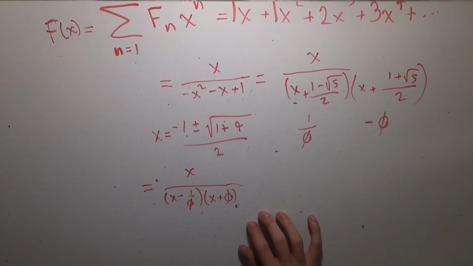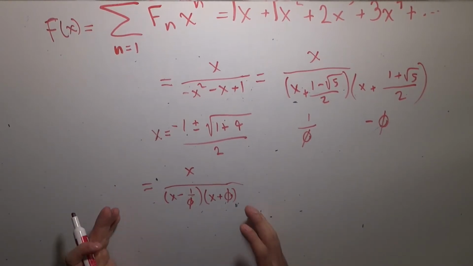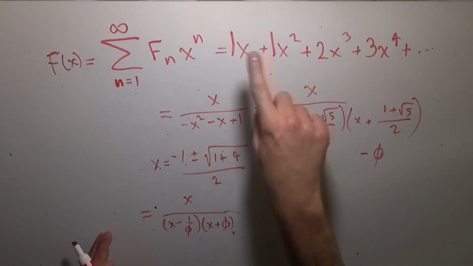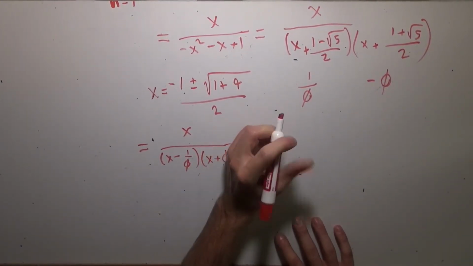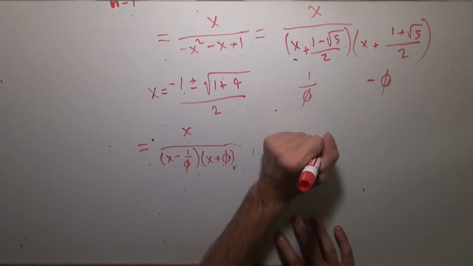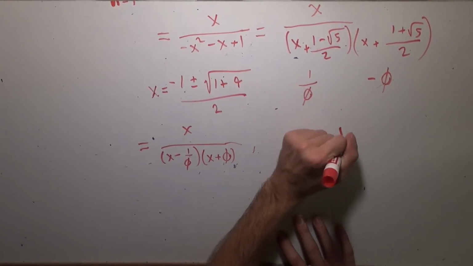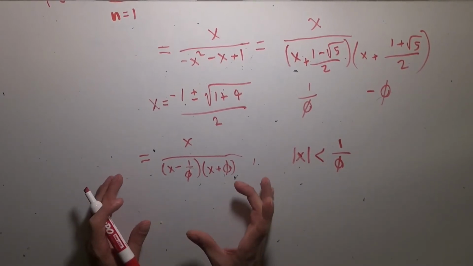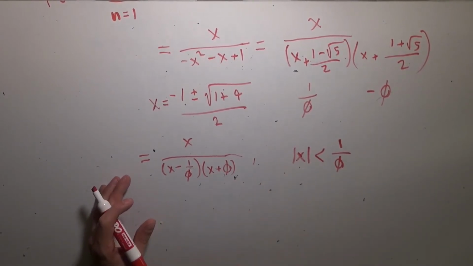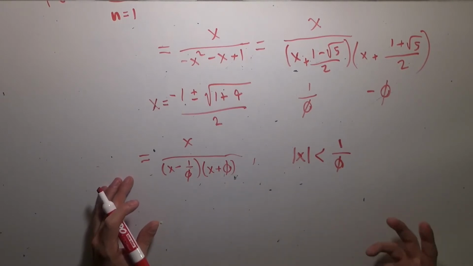The thing about that is that because this is going to be centered at the origin, there was no shifting, right? It's because I can plug in 0 and all of it's 0, so that is sort of the idea. That means that the radius of convergence, the absolute value of x, has to be less than 1 over phi, right? Because once this is way out of the thing, you could do a contour integral around this 0 instead and get a different but equal analytic function, right?